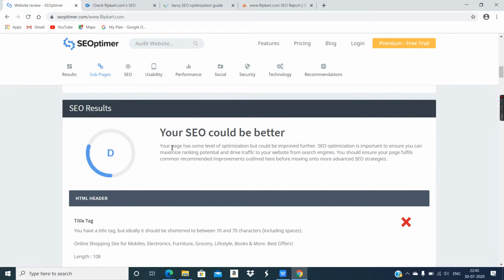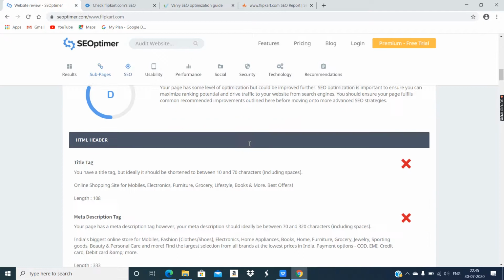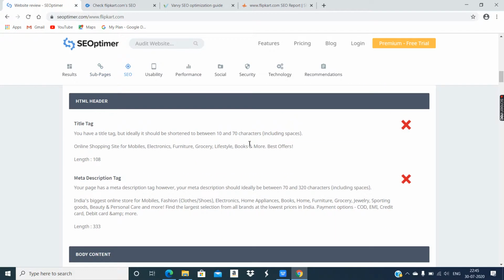Your SEO could be better. Your page has some level of optimization but could be improved further. So what are the further improvements? Title tag. You have a title tag, but ideally it should be shortened to between 10 and 70 characters, including spaces. The length of the title tag is 108, so they have suggested reducing the length of the title text inside the title tag.